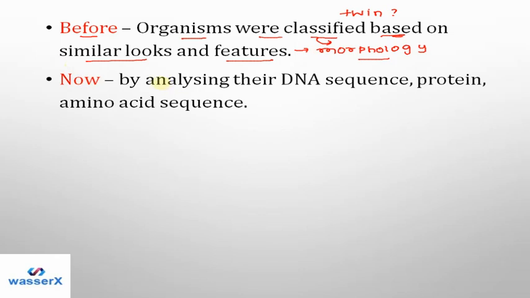Right now we are analyzing organisms' DNA sequence, protein and amino acid sequence to classify them. Each organism has a very specific DNA, protein and amino acid sequence. So depending on that, we can easily classify different organisms into different groups, and it becomes very easy to study them.